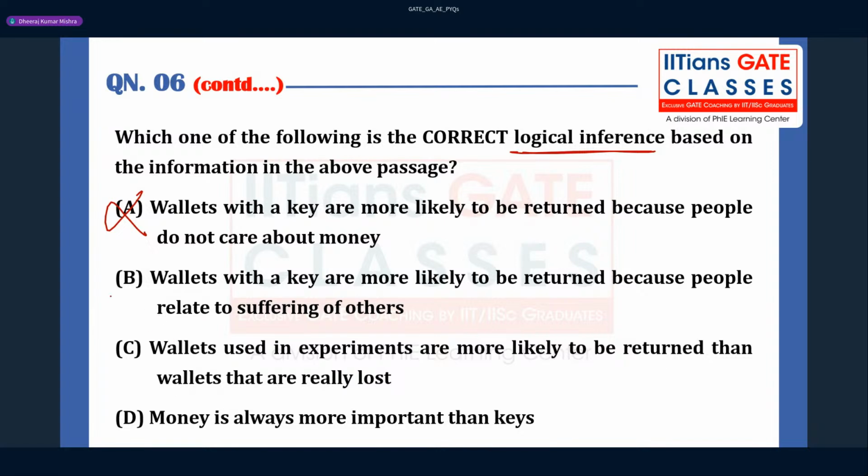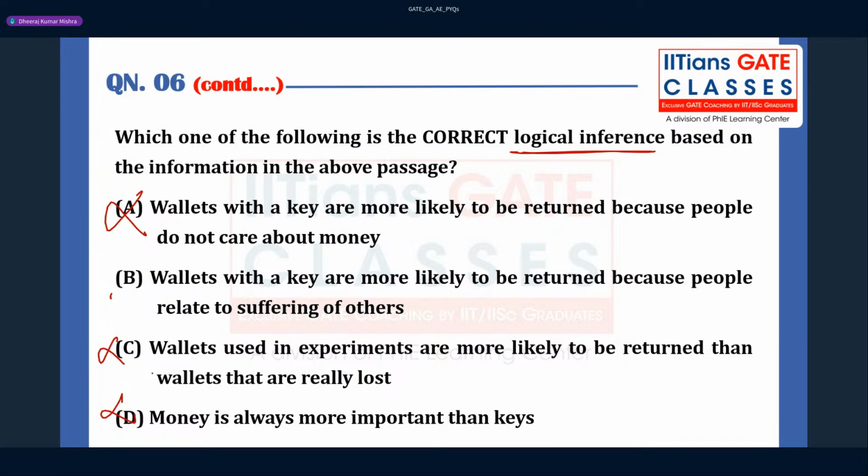So this option we can keep as it is. Wallets used in experiments are more likely to be returned than wallets that are really lost. Understood, so this is also wrong. Money is always more important than keys. These are not the facts.